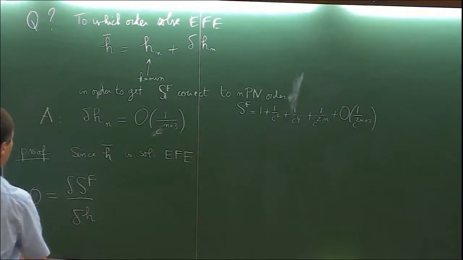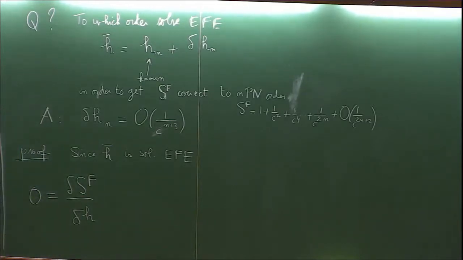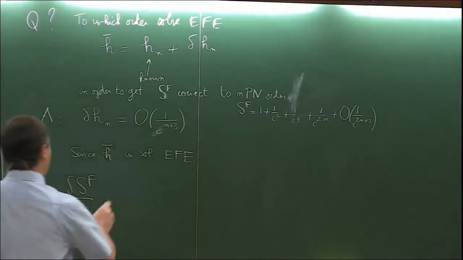This is by definition of the field equations deduced from my action.